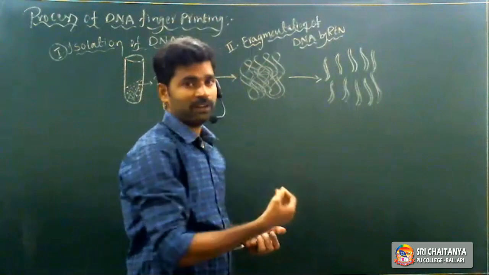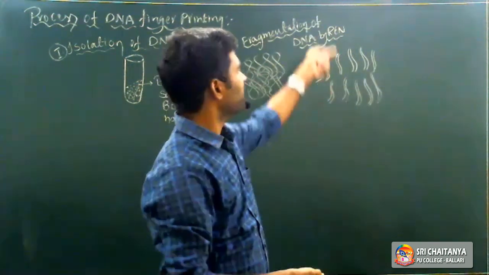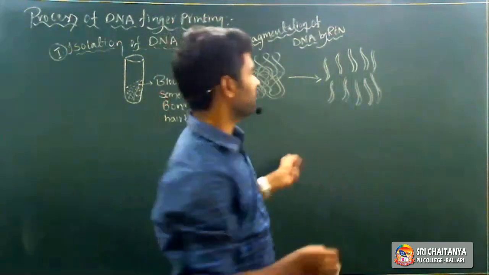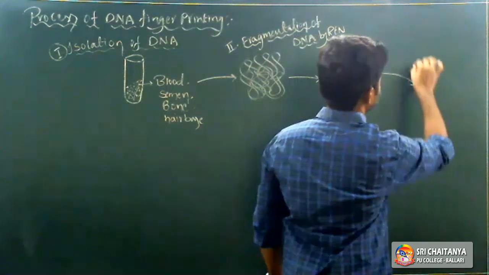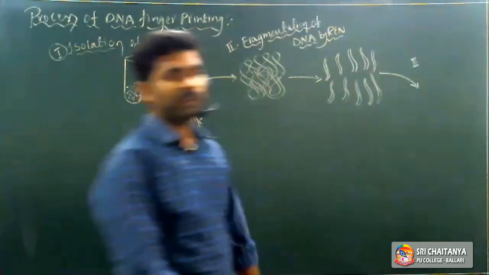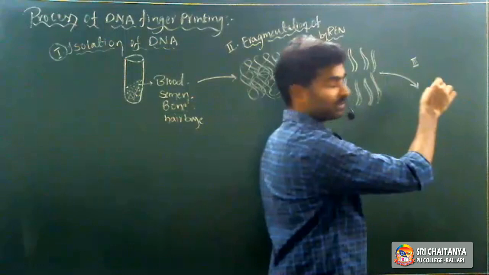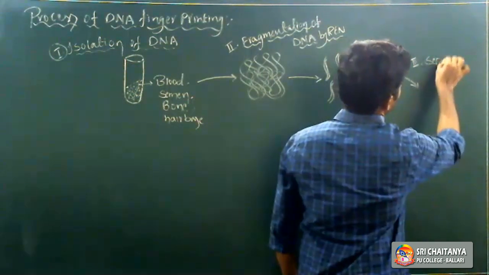Then what about the next step, the third step? Separation and isolation by using agarose gel electrophoresis. So the third step is separation and isolation.